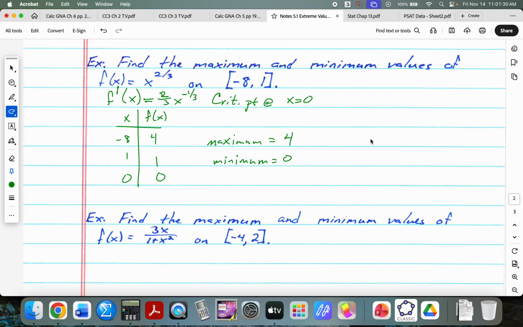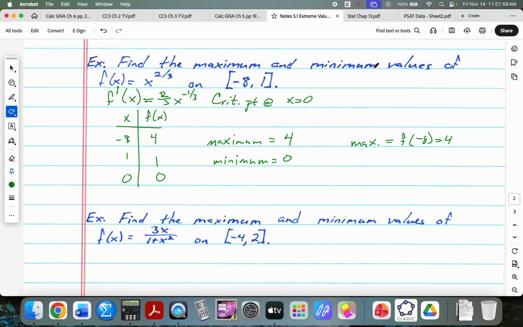Okay, now, I know some students who will do this, and it's not a bad idea. They'll write the maximum is equal to f of -8, which is 4. The nice thing about that is that tells you not only what is the maximum, but it also tells you where it occurs. Is it necessary? Absolutely not. Okay, because all it asks is what is the maximum and what is the minimum.